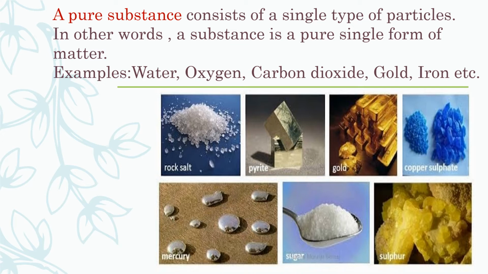In other words, a pure substance is a single form of matter. Examples you can see: water, oxygen, carbon dioxide, gold, iron, etc. These are examples of pure substances. In the picture given over here, you can also see that all these are pure substances.